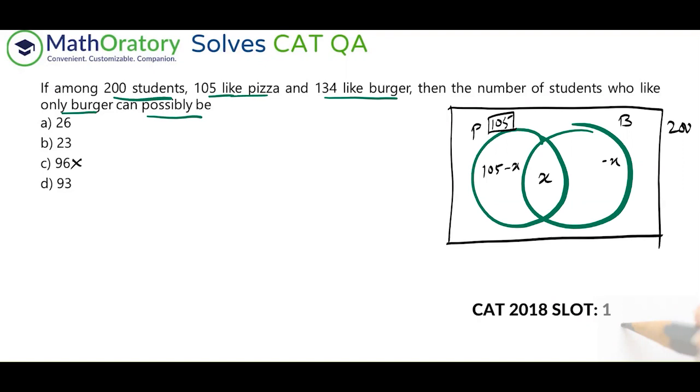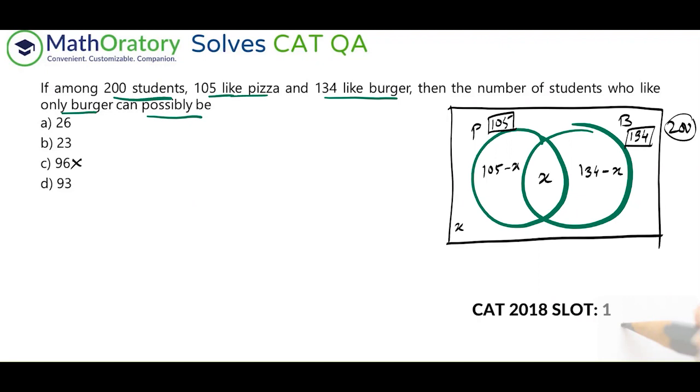Just one second. Burger total is how much? 134, right? So this is 134, by the way. I did not take that down initially. So this is 134 minus X, right? Great. In order to balance that 200, check the constant separately and the variable separately. In terms of variable, it is easy to identify. You have a couple of minus X and one X, right? So you need another plus X outside in order to eliminate the X, because this 200 has no X in it. So this is how we can do that quickly.